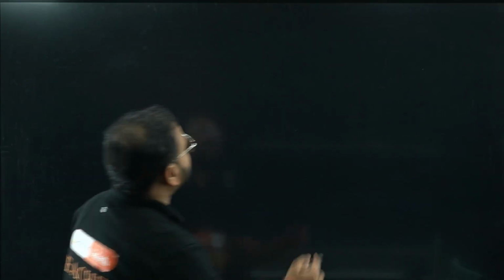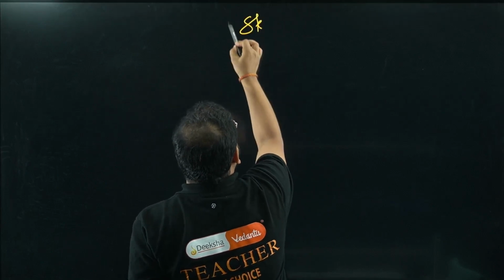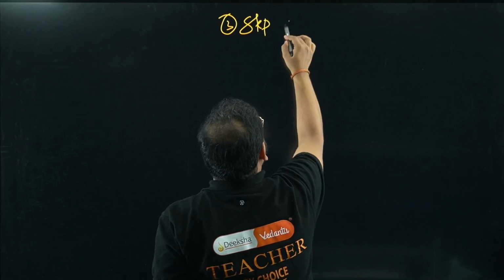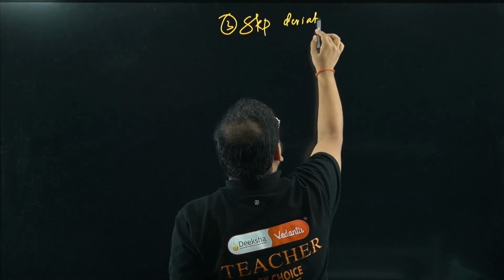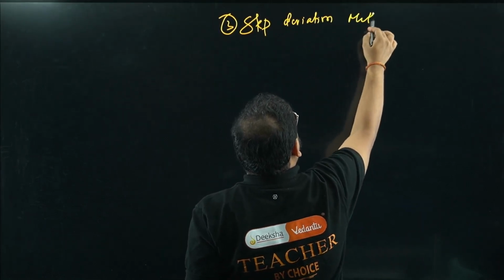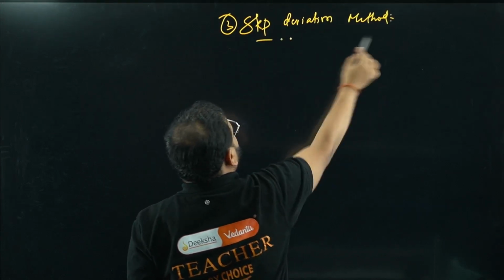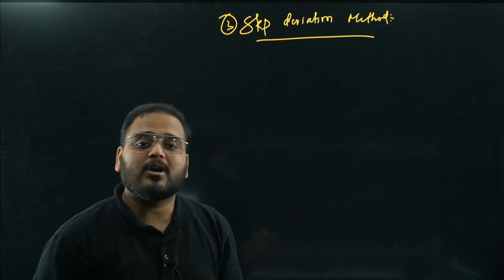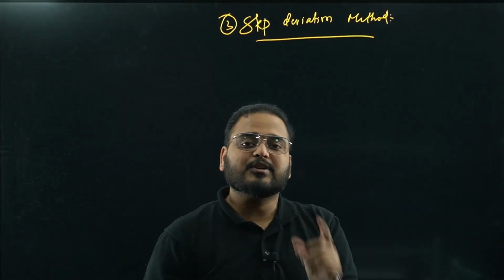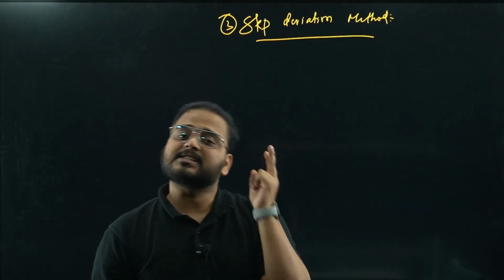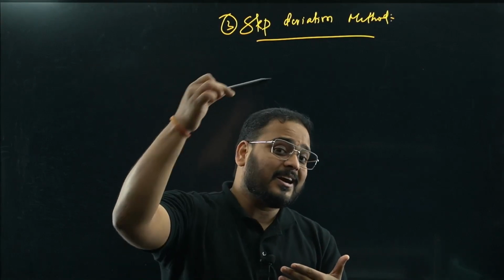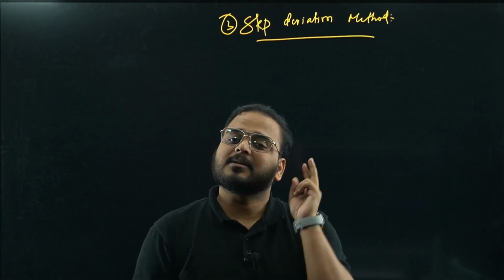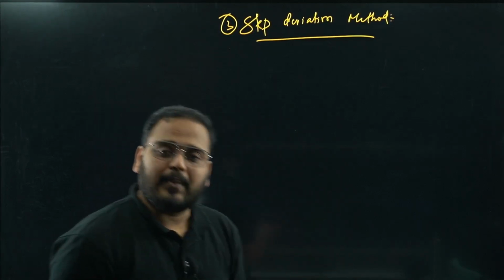Please have a look. I'll teach you over here. Method number 3 to find the mean. Yes, sir, we have 3 methods. Step deviation method. Are they very important, sir? Yes, bacha, they are very important because they are asked in the examination. All 3 are asked. The second method is also sometimes called the shortcut method. What is the second method, sir? Assumed mean method. Remember the order. First method is direct method, second method is assumed mean method or shortcut method. Method number 3 is step deviation method. I hope this is clear.